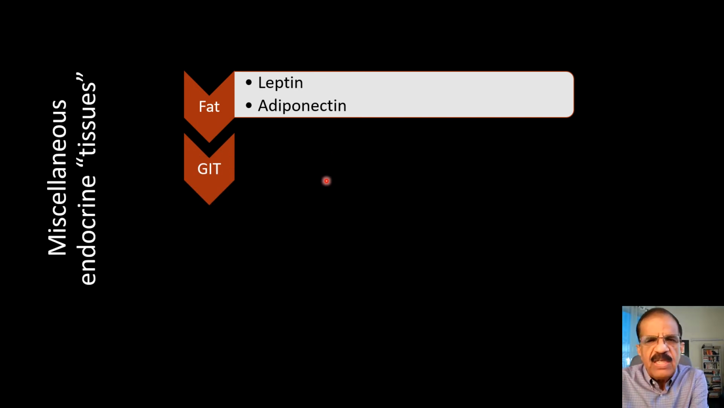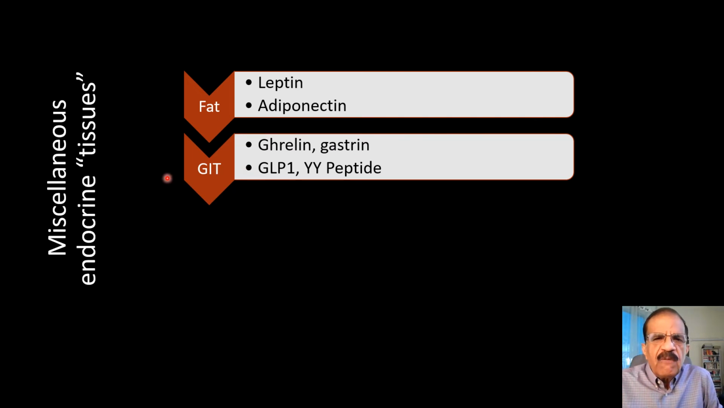Then we have GIT. GIT is also a big endocrine tissue. For example, ghrelin and gastrin. These two hormones are produced by the stomach, and they basically are stimulatory for the appetite. When we are very, very hungry, we feel hunger pangs. It is usually mediated by the ghrelin and gastrin.